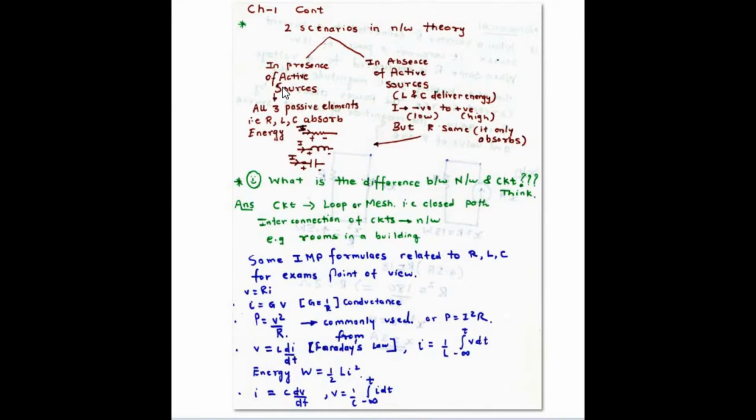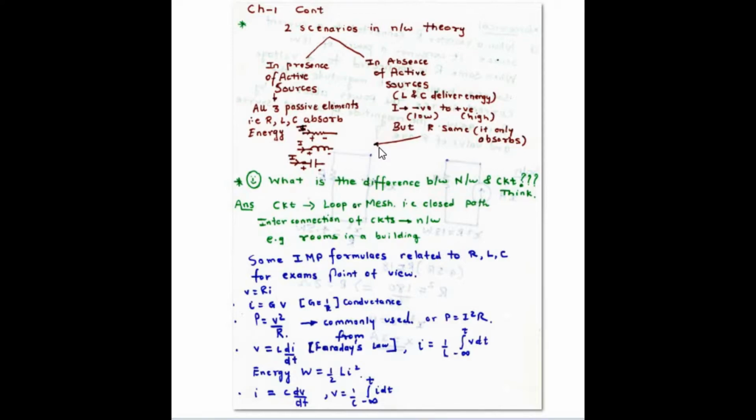An active source is nothing but the source which delivers net amount of energy to the outside world. If it doesn't deliver a net amount of energy to the outside world, it is called a passive element, which are nothing but R, L and C. So this is a simple definition of the active and passive elements which are there in the network theory. In simple terms, we can think about an active element as a voltage source, independent voltage source, independent current source, etc.